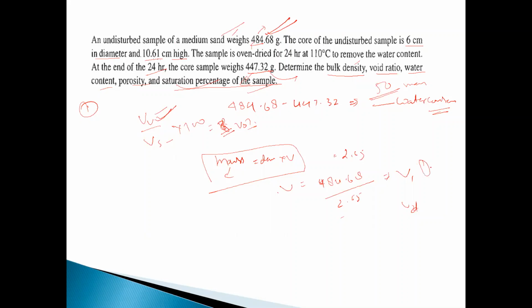So the volume of the water will be your water content. Okay, so total saturation percentage: the total volume of the rock will be V1, and water content is, suppose, 50 by 484 into 100. This is your saturation percentage of the sample.